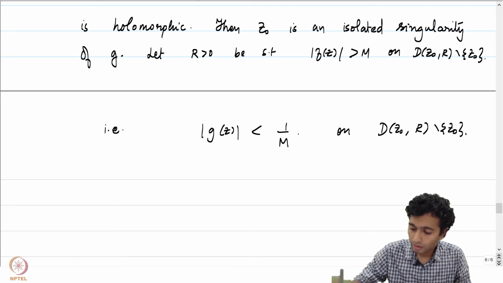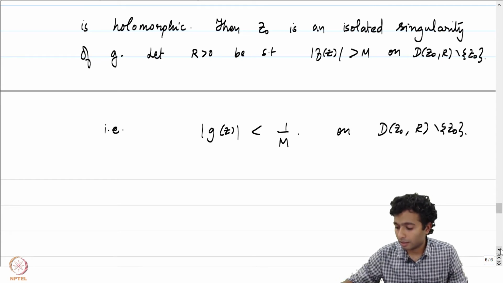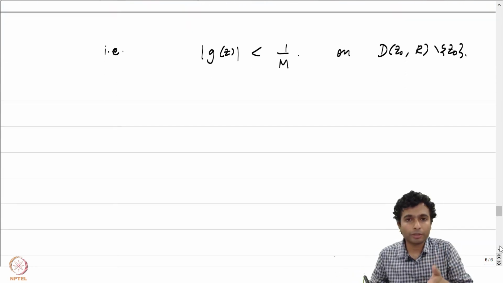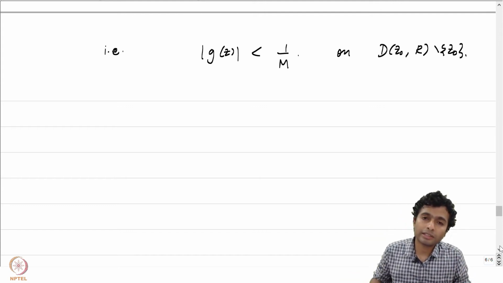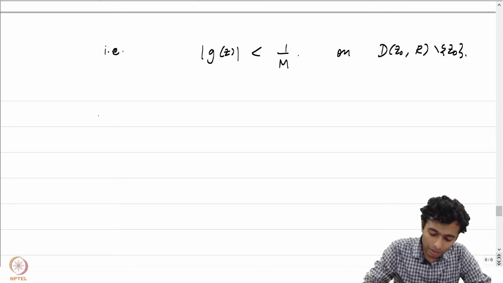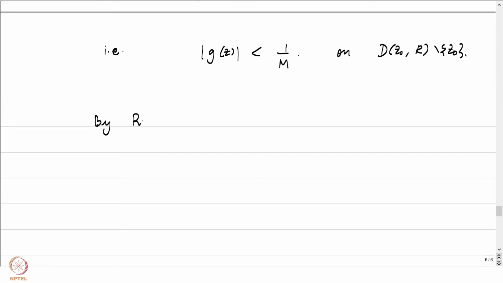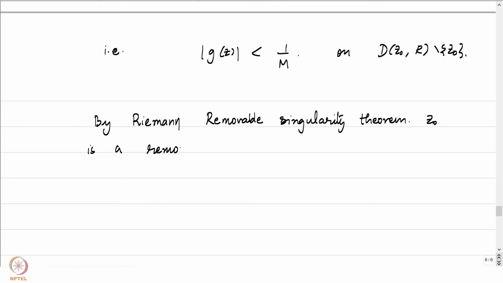That means it is a bounded function here, it is locally bounded, or rather in fact it is bounded on D(z0, r) minus z0. By Riemann removable singularity theorem, z0 is a removable singularity of g.